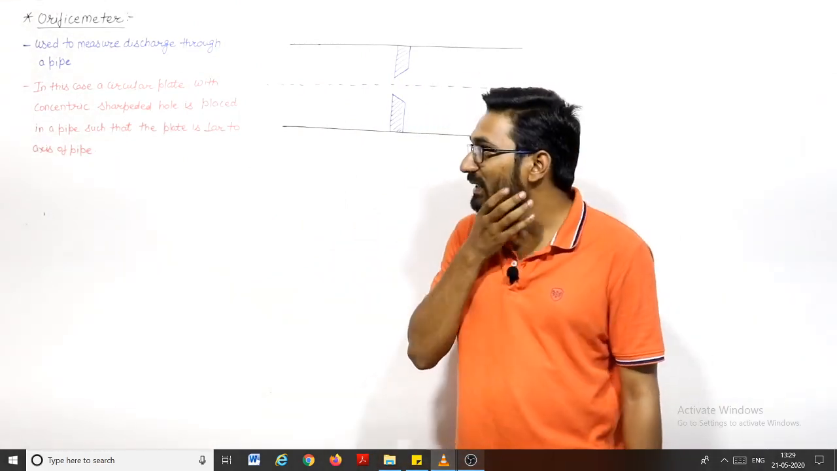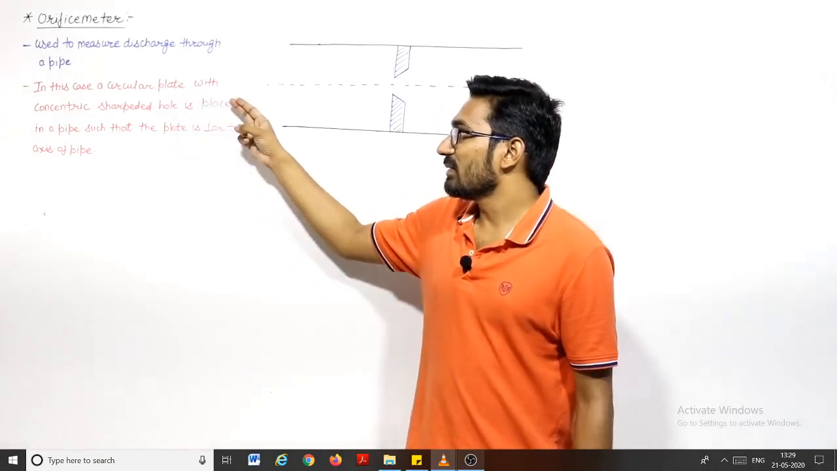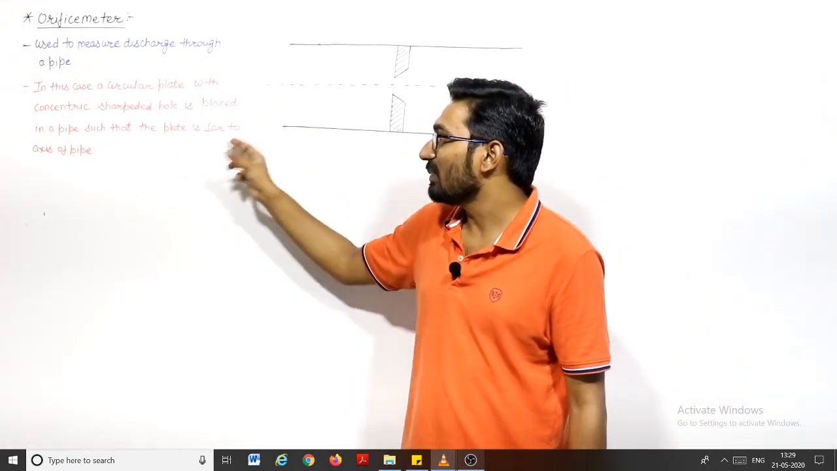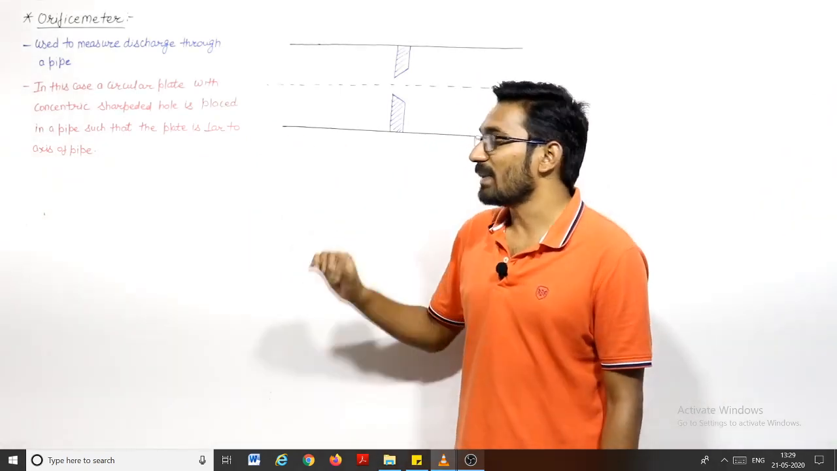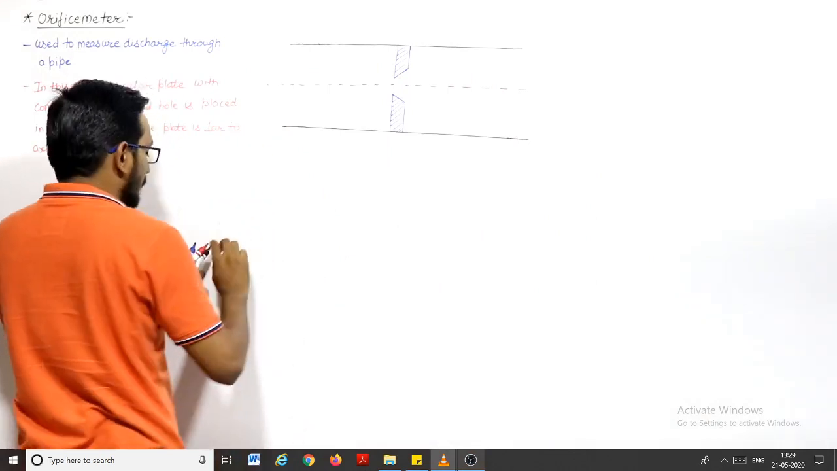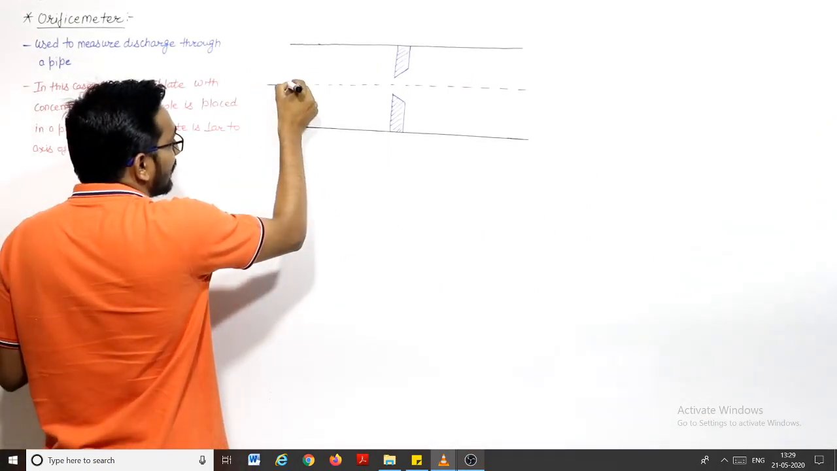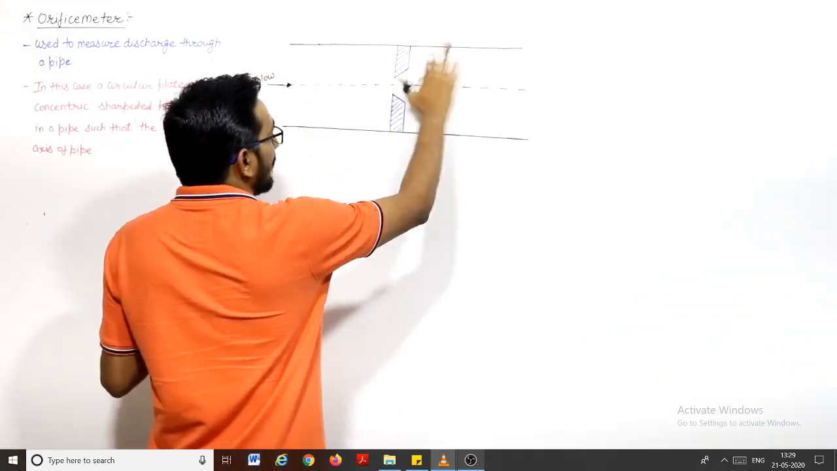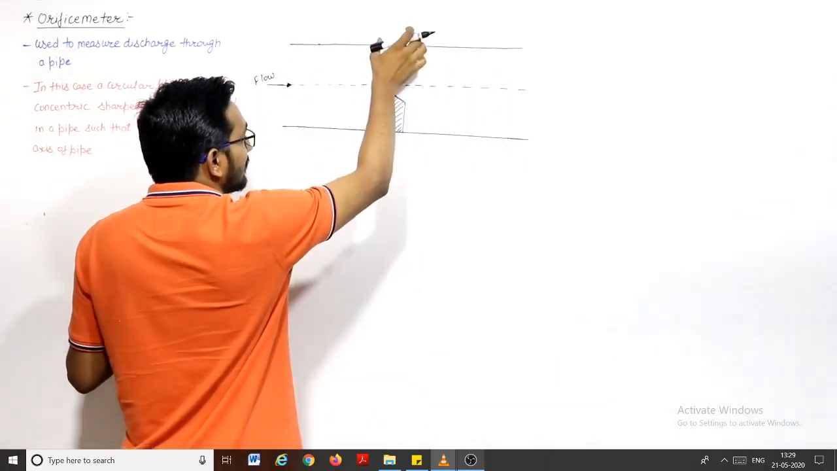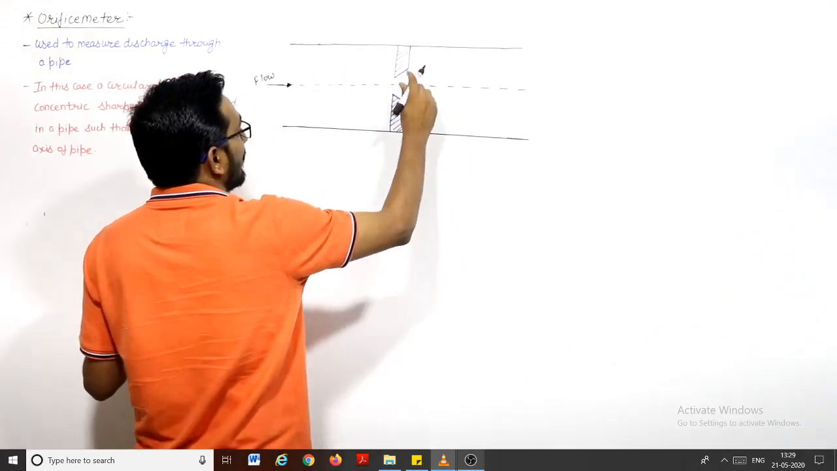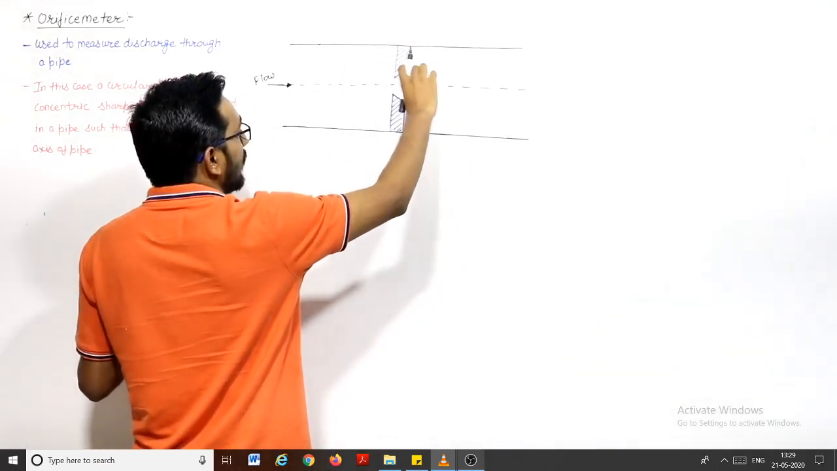In the orifice meter, a circular plate with a concentric sharp-edged hole is placed in a pipe such that the plate is perpendicular to the axis of the pipe. So let us say that in this pipe, our fluid is flowing in this direction, right? In this pipe, we put a concentric plate. This is a circular plate in which we have a hole.